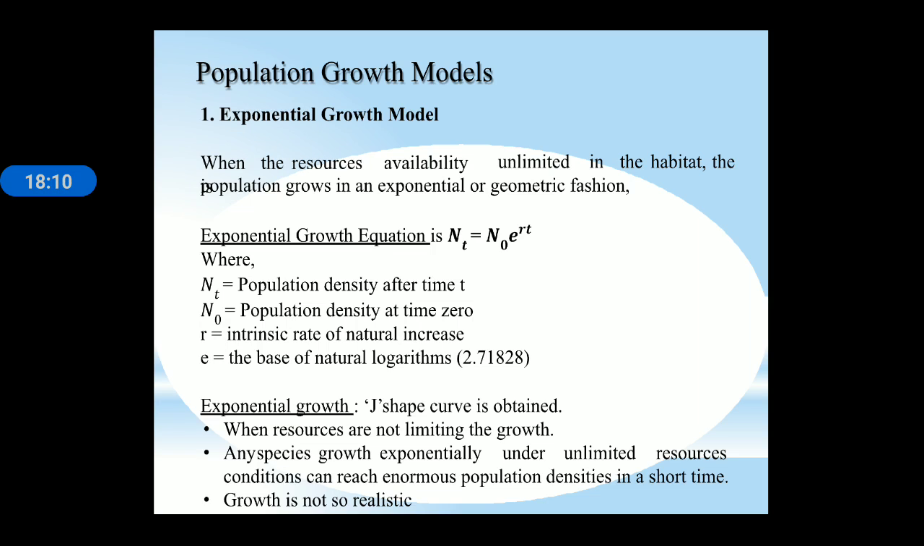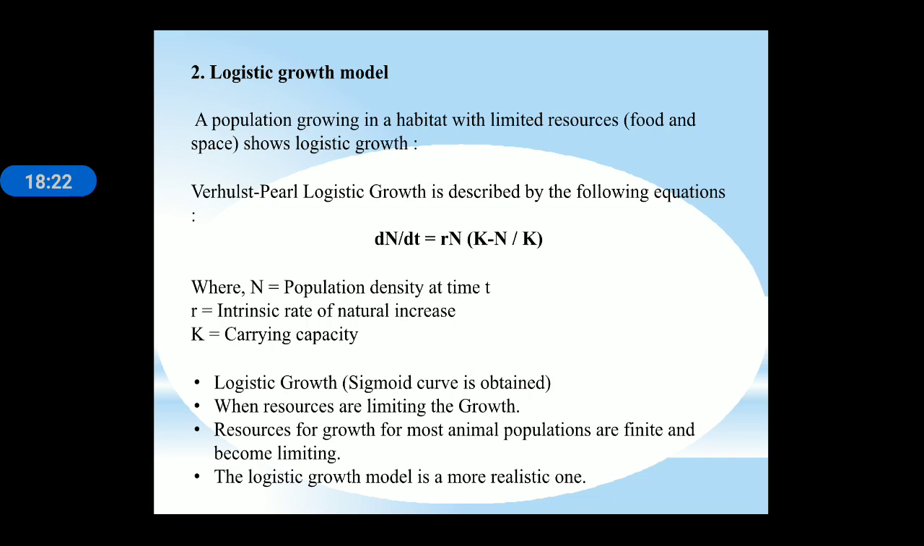When resources are not limiting growth, any species growing exponentially under unlimited resource conditions can reach enormous population density in a short time. This growth is not so realistic. So, the logistic growth model: a population growing in a habitat with limited resources, that is food and space, shows logistic growth. Verhulst-Pearl logistic growth is described by the following equation: dN/dt equals rN (K minus N)/K, where N is the population density at time t, r is the intrinsic rate of natural increase, and K is the carrying capacity.